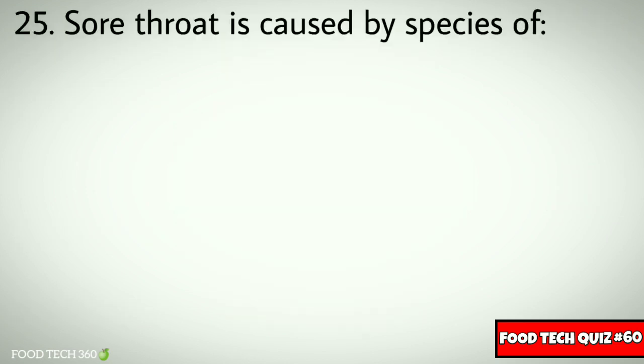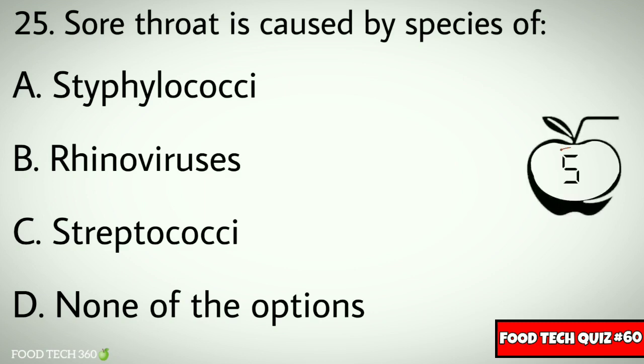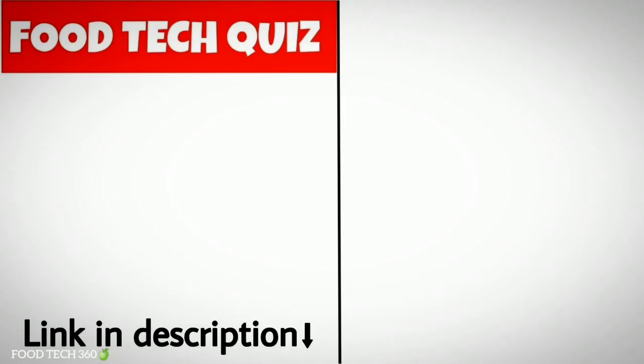Question number 25. Sore throat is caused by species of: A. Staphylococci, B. Rhinovirus, C. Streptococci, D. None of the options. Correct answer: C. Streptococci.